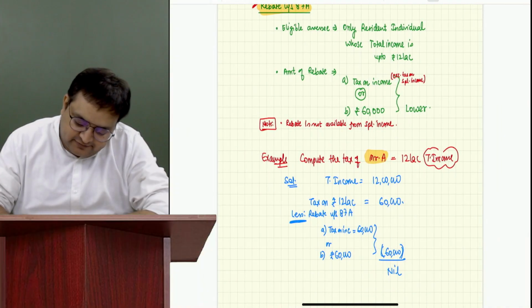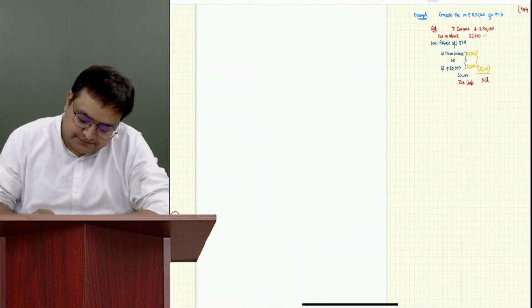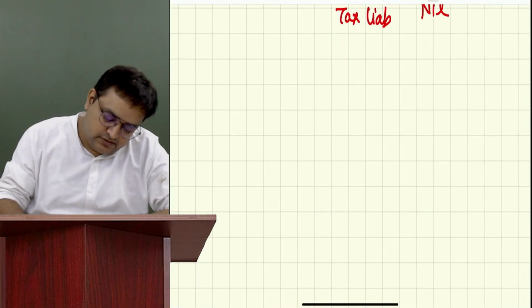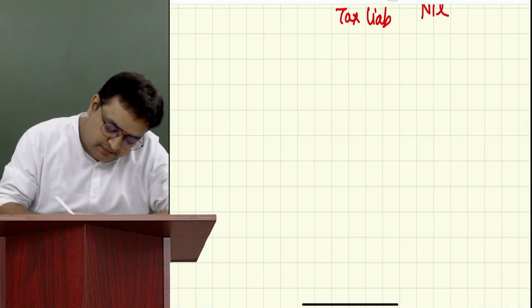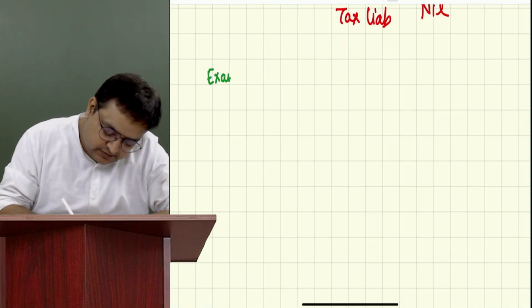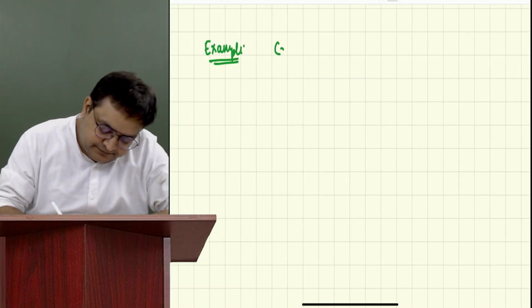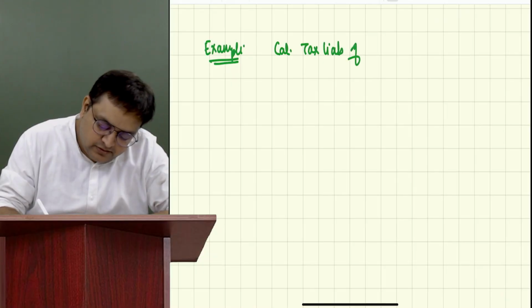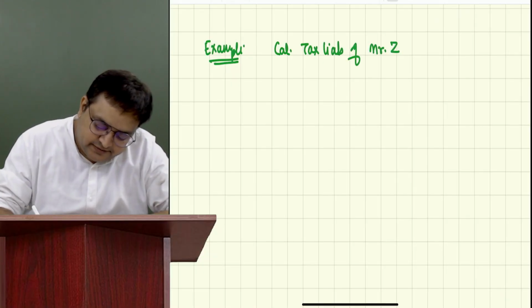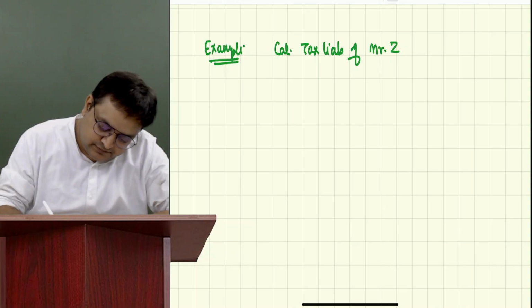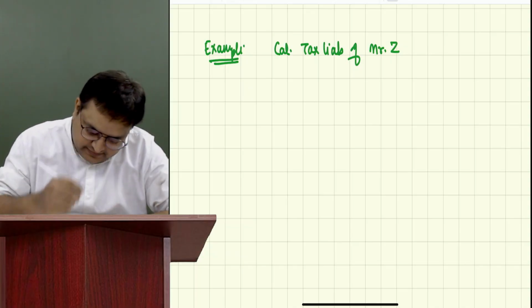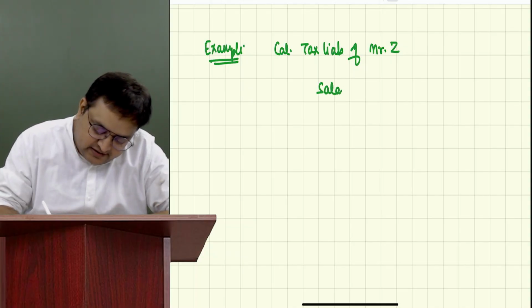Let me explain you with the help of an example. Write an example, guys. Calculate tax liability of Mr. Z. He's having a salary income of rupees 5 lakh.